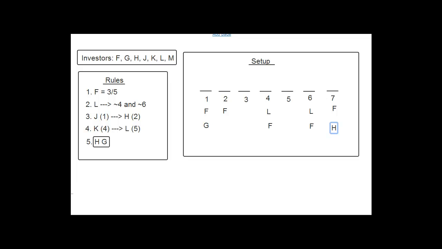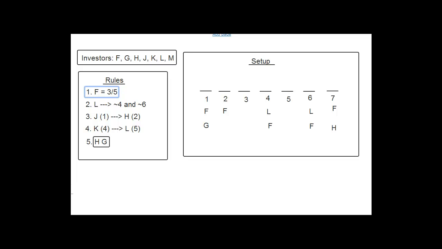Because if you wanted to try to push this setup further, the one rule that you might go to is this one, which says that F is either going to be in 3 or 5, right? Because you could think about doing templates based on one template where F is in 3 and the other template where F is in 5. The question you want to ask yourself when you're thinking about doing templates is, if I go ahead and write those out, will I then be able to drive some other action and figure some other stuff out that I couldn't figure out in the general setup, but I could figure out in those particular templates.